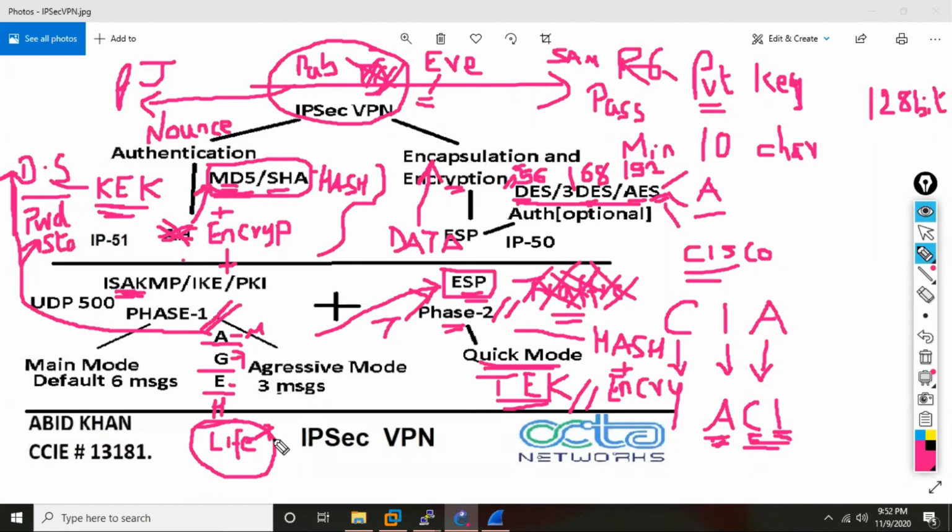Normally you should not keep it like that. Maybe you should keep it for 2 hours, 3 hours basically. But you should not change it. If they have not specified, don't change. Never do anything unless told. This one secret you should remember to pass the CCIE exam. Whatever they tell you, you have to do according to that. Don't do anything unless told. Don't change the default lifetime.